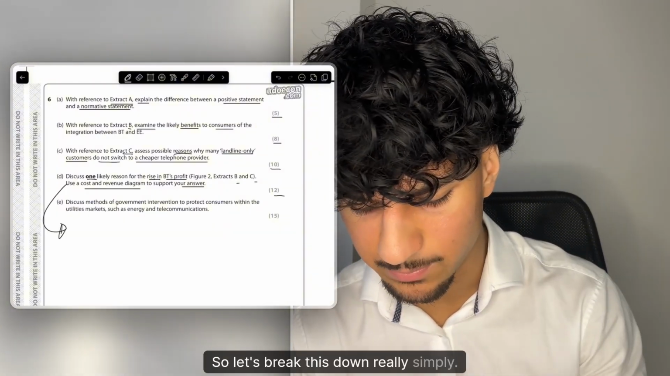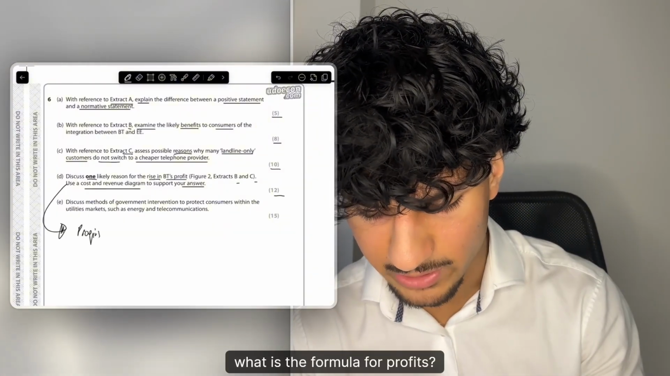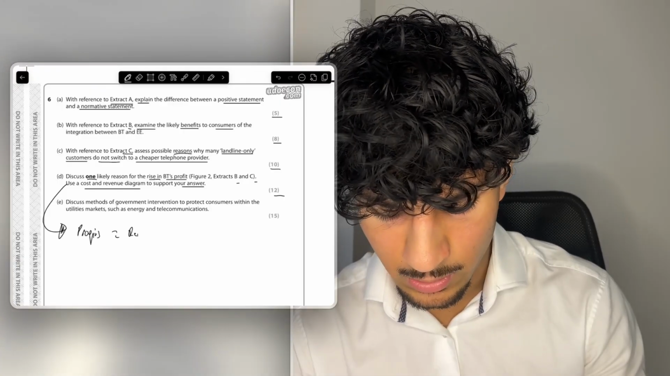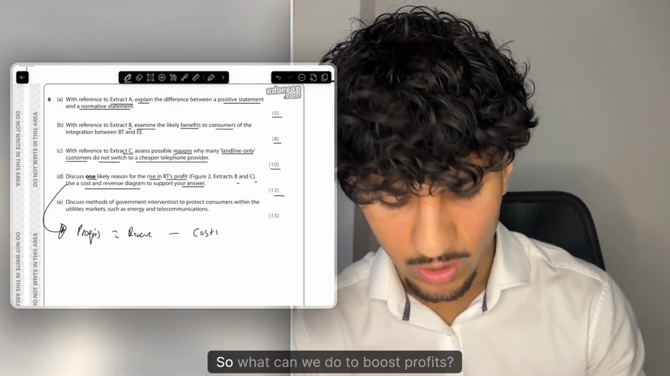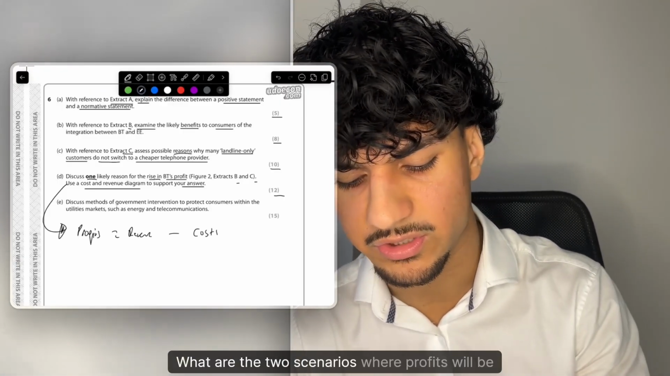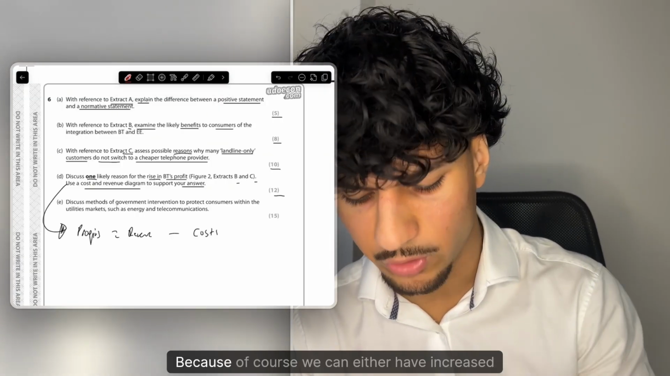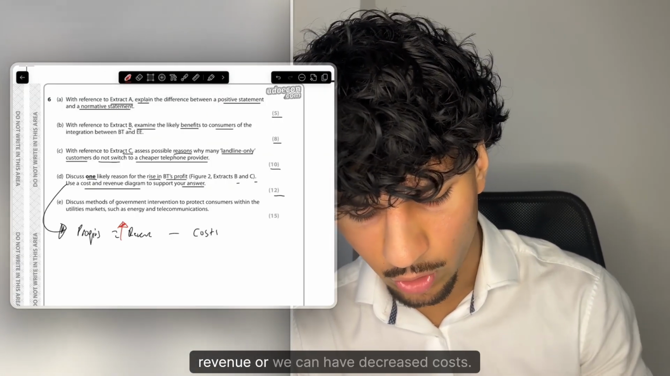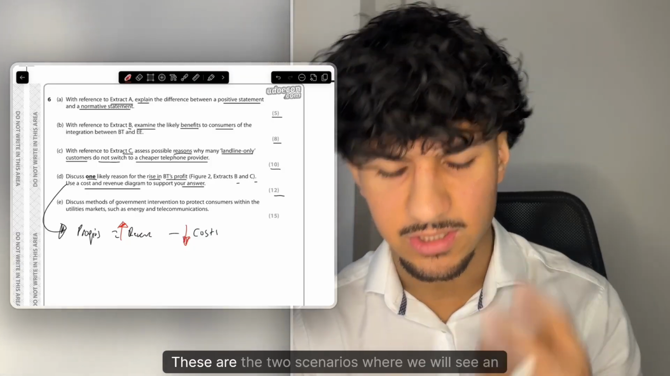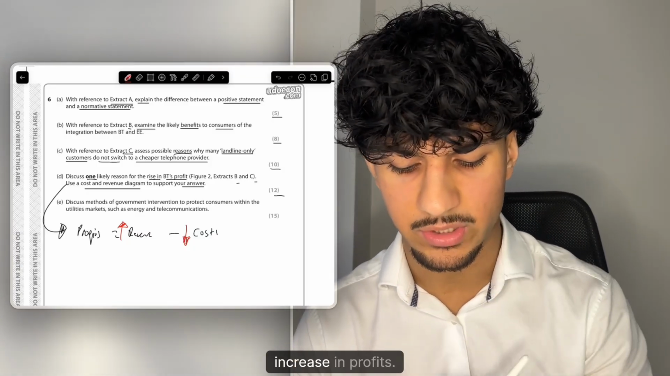So let's break this down really simply. What is the formula for profits? Profits is of course revenue minus costs. So what can we do to boost profits? What are the 2 scenarios where profits will be boosted? Of course, we can either have increased revenue or we can have decreased costs. These are the 2 scenarios where we will see an increase in profits.